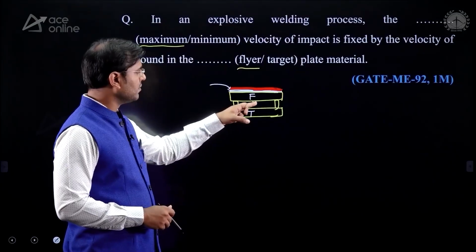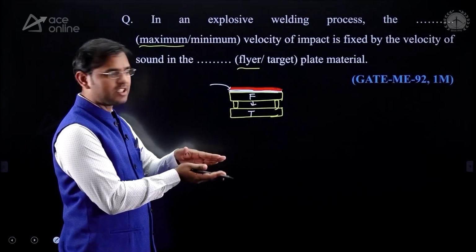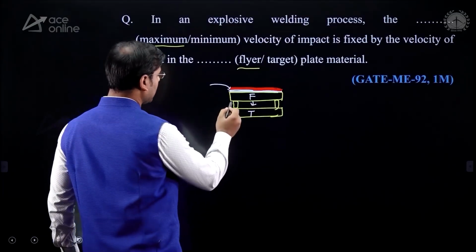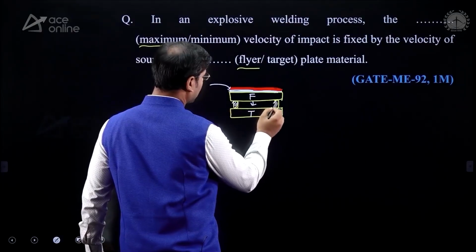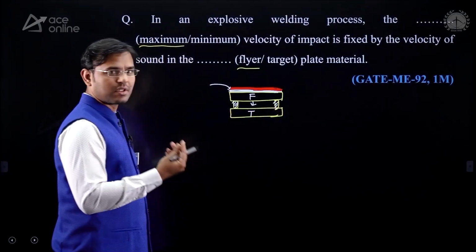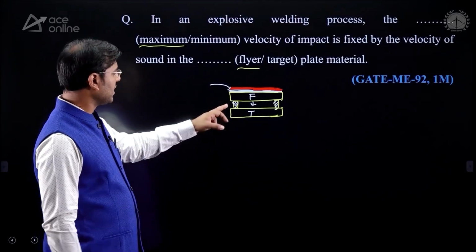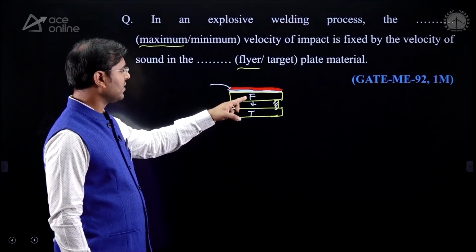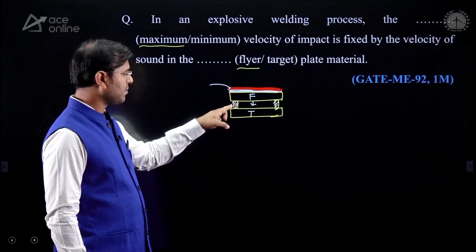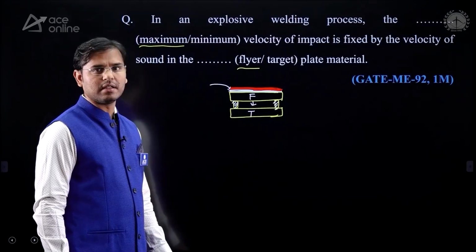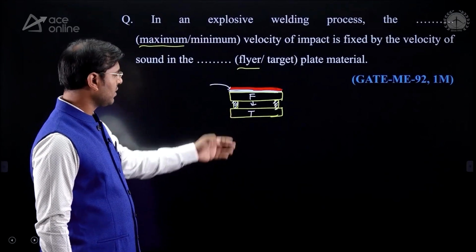Whatever metal pieces were kept to maintain some distance between the two plates, complete plastic deformation of those metal pieces will happen, and some part of those metal pieces will add to the top plate, and some part will add to the bottom plate. The bottom plate is the target plate.